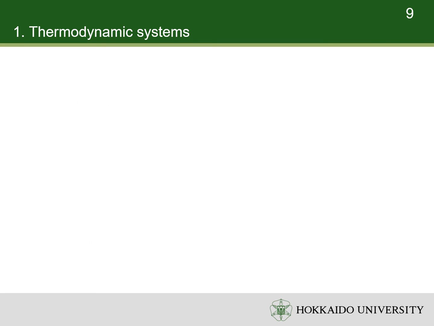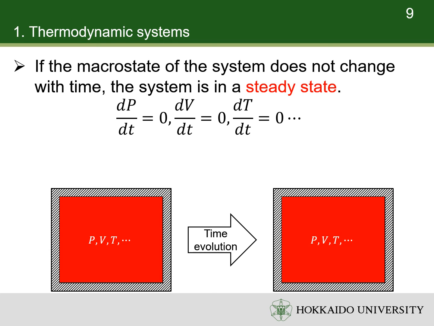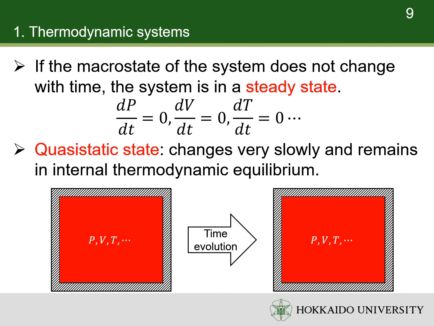Systems in thermodynamic equilibrium are always in thermal equilibrium. If the macrostate of a system, that is, all the state functions, does not change with time, the system is in a steady state. The systems discussed in general chemistry are almost in steady or quasistatic states, which change very slowly, so that they always remain in internal thermodynamic equilibrium.